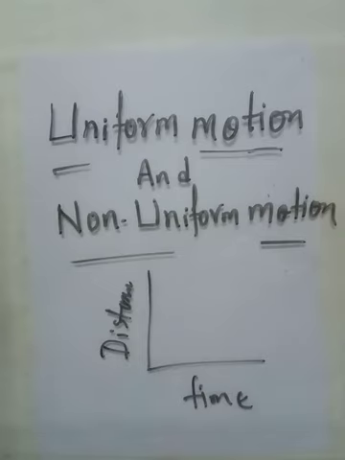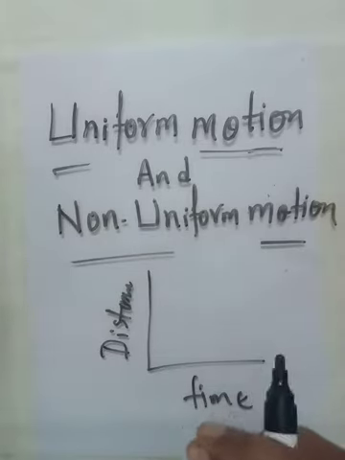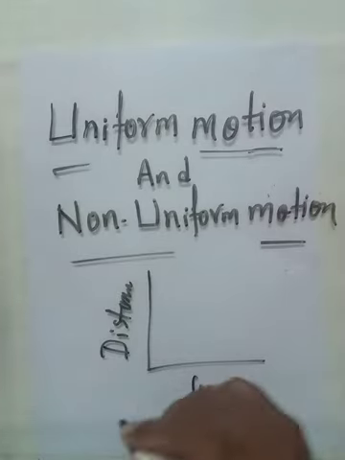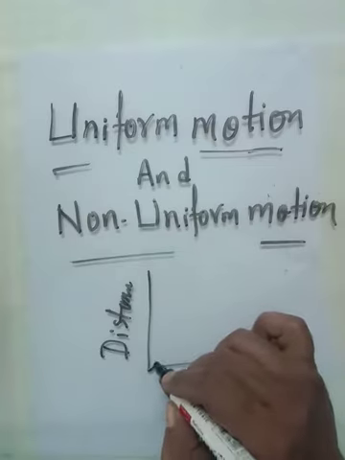For example, I am saying that a car is traveling at 10 meters per second, so it means that the car is traveling 10 meters in every second. Okay, so how can we plot a graph showing this?